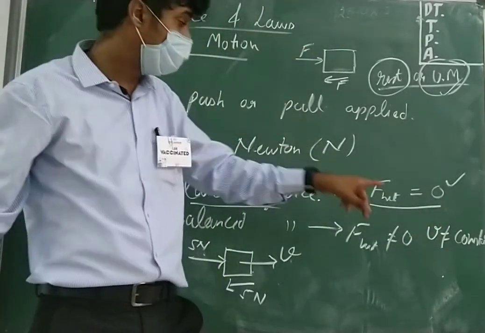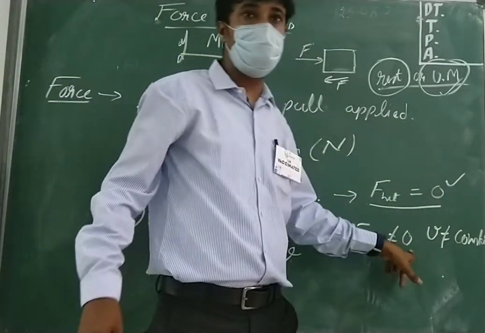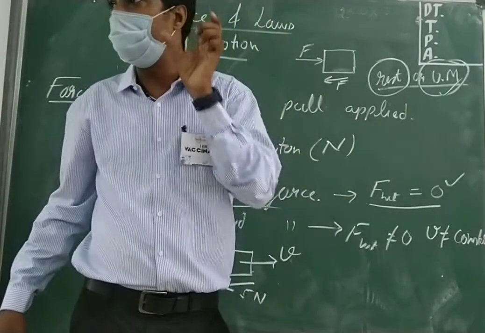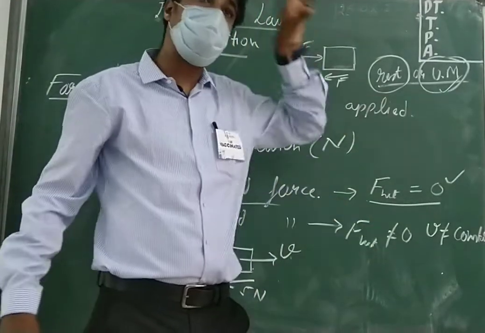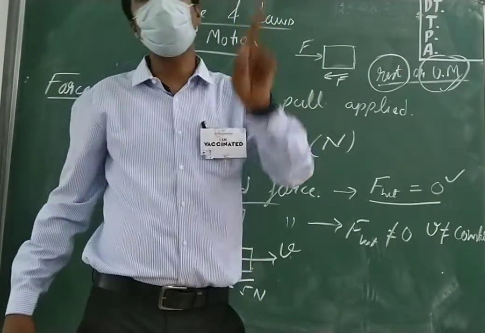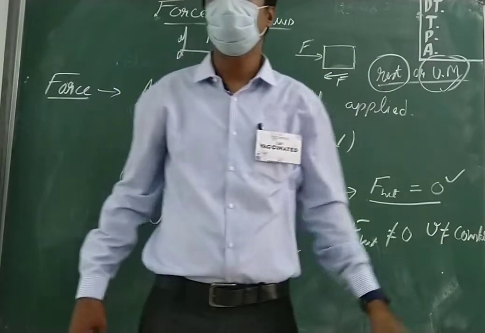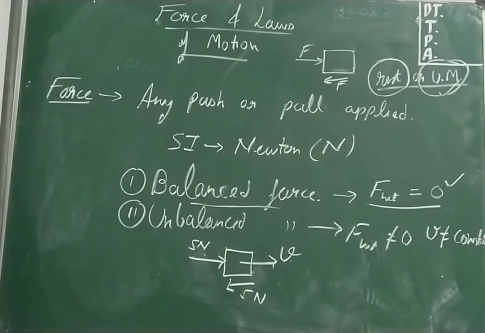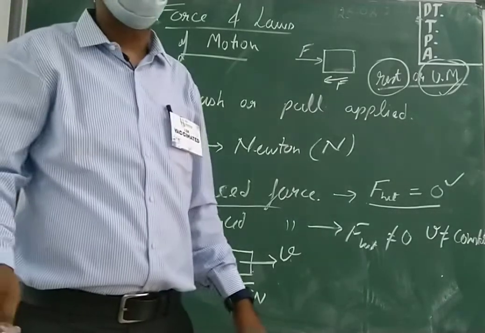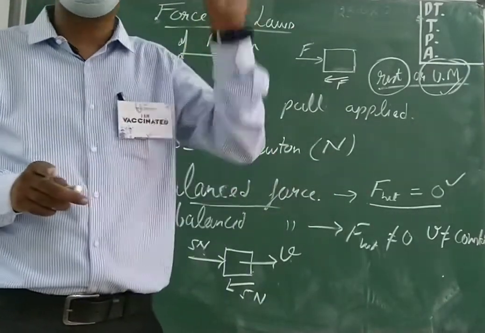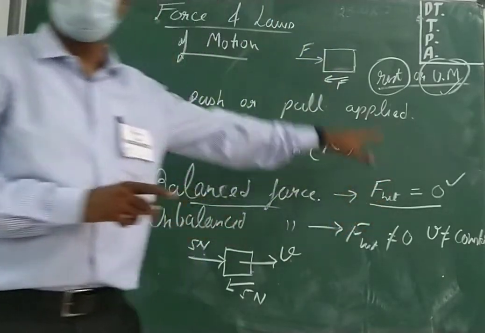Because F net is not equal to 0 means some value will be there, or not. Yes, sir. So if there is a resultant force, then the body is surely under acceleration. When the net force is there, the body will be under acceleration. It is for sure, it is compulsory. If the body has net force, the body will have acceleration. That's it. Have you all got this?